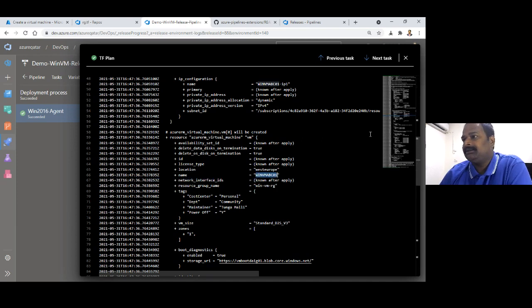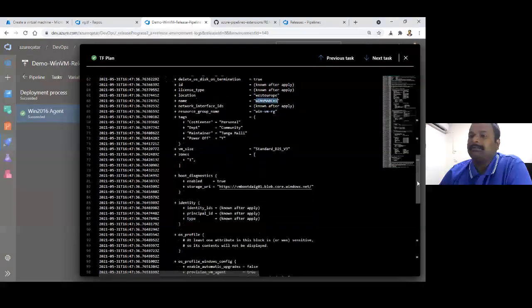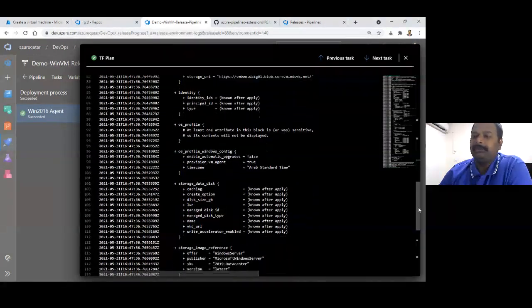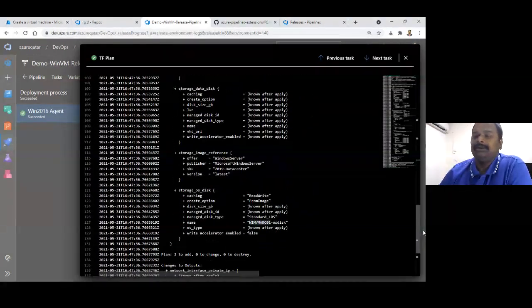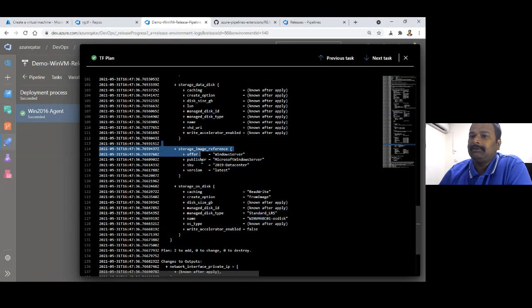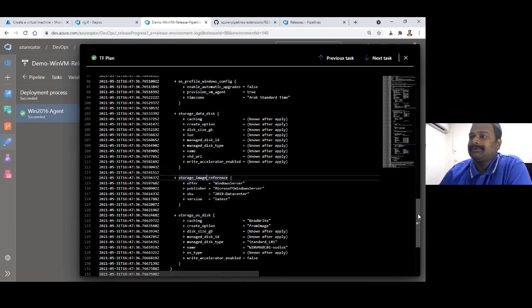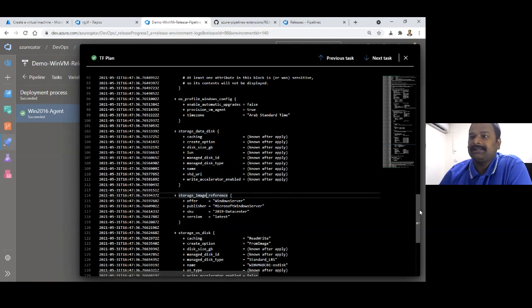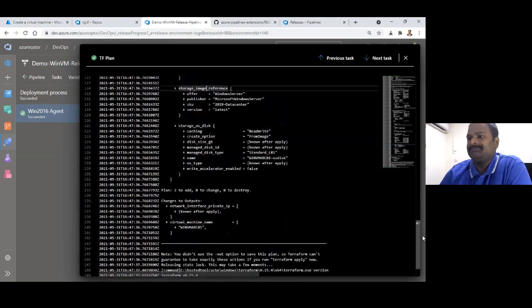If you see the entire detailed plan, it is self-understandable. No need to explain. If you see lines 114 to 118, the VM is based on a Microsoft Windows Server, which is 2019 Datacenter latest. This is the image reference which is picked to create the VM. This is self-explanatory. Once you go through it line by line, the next time will be a little easier.